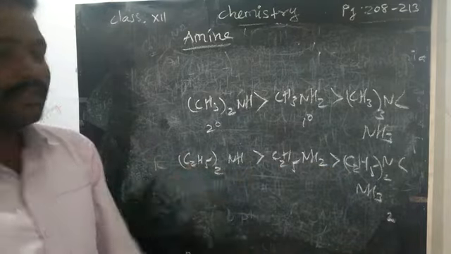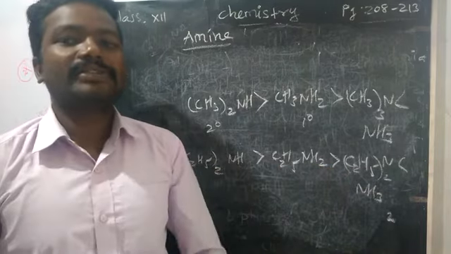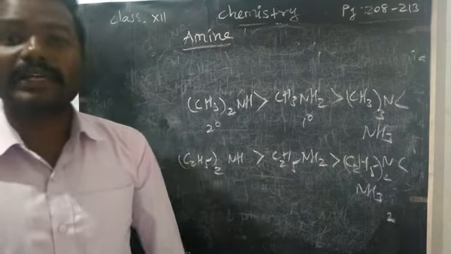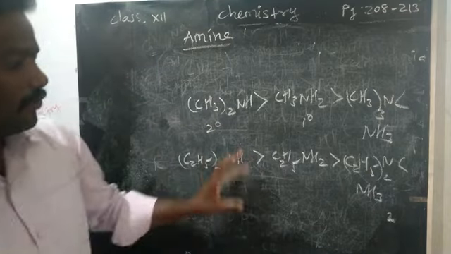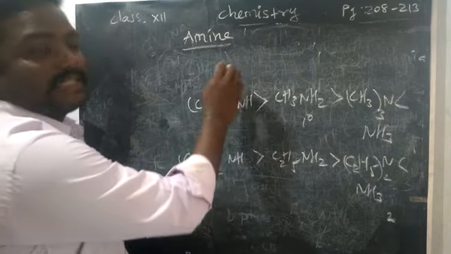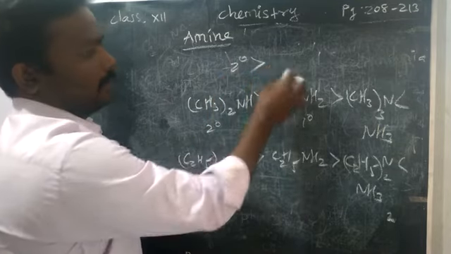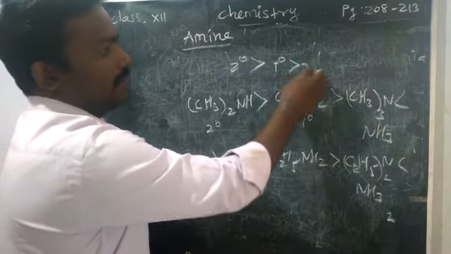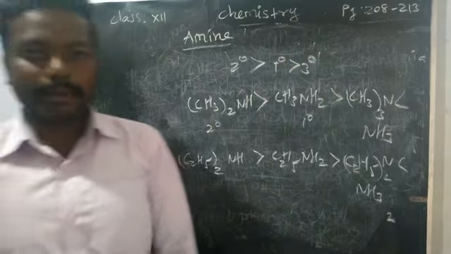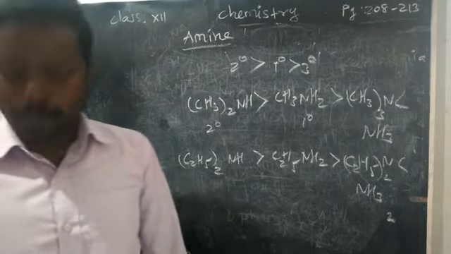That only depends upon primary, secondary, tertiary amine, that means the number of hydrogens present on the nitrogen. So the final basic order of amine is secondary amine more than primary amine, then tertiary amine. So this is the order. That order is also very important.